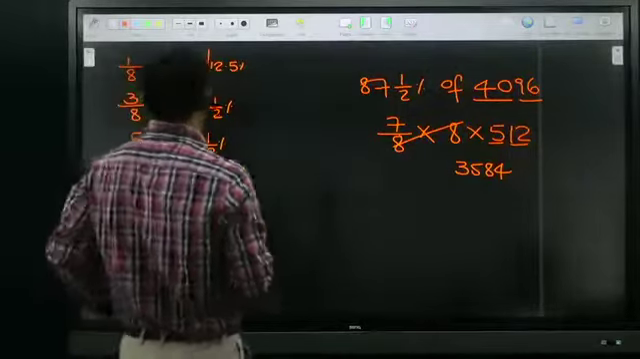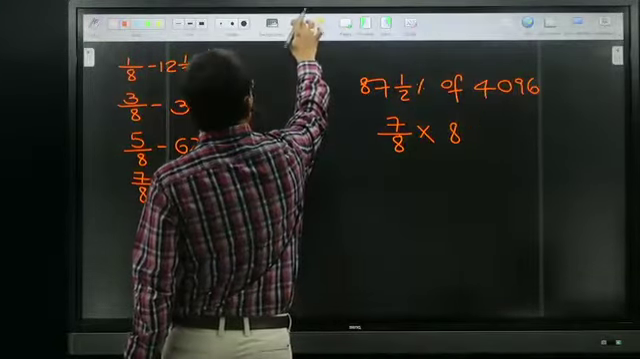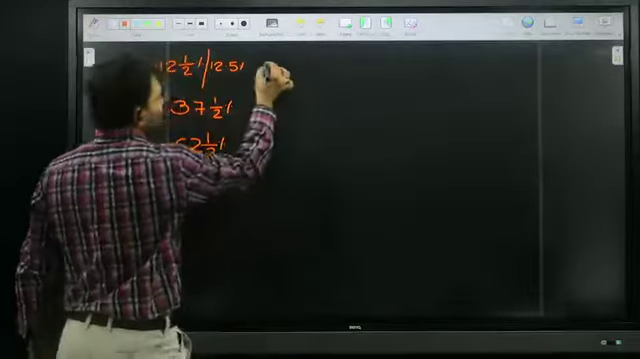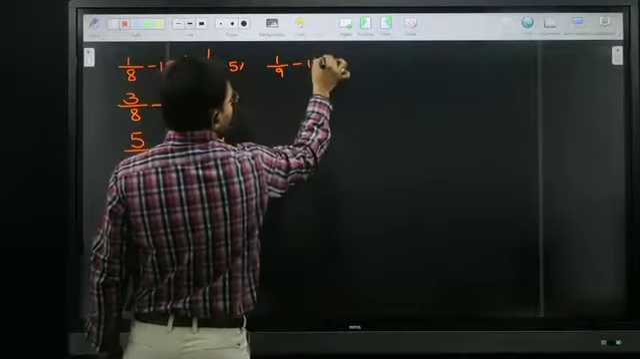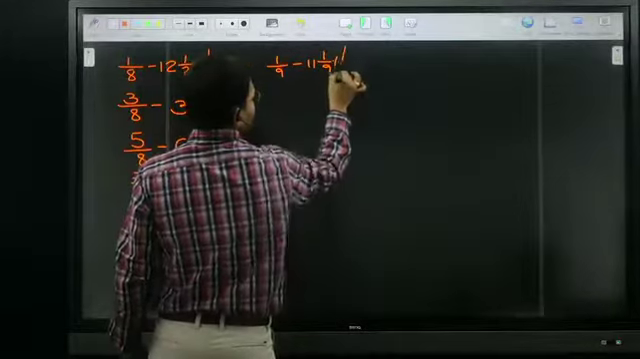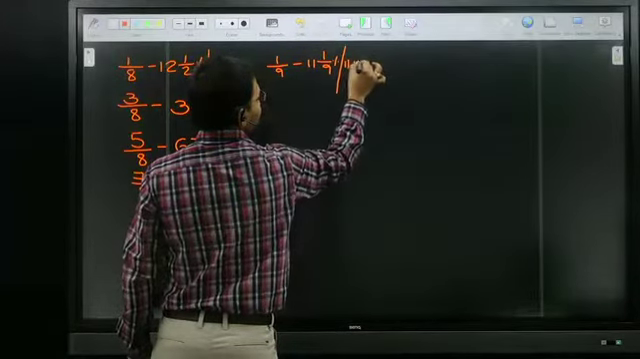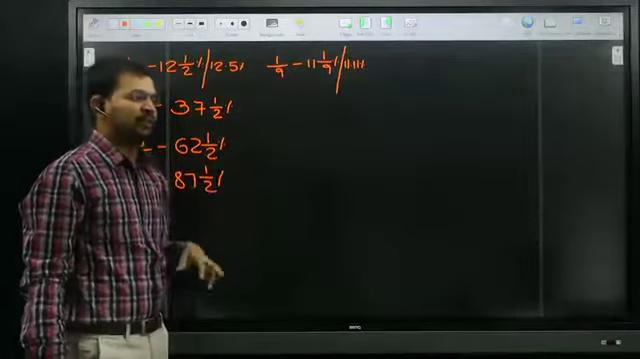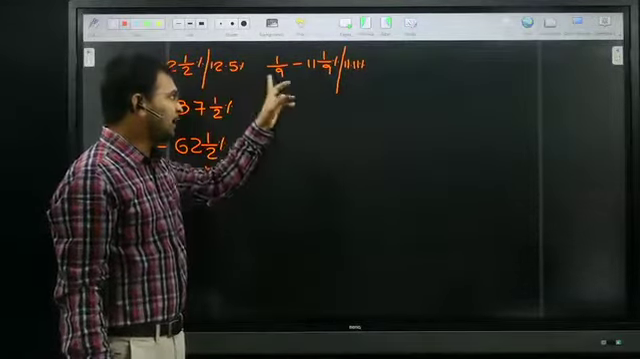Now, after completion of the 8 fraction, we go for the 9 fraction. Whenever 9 is in the denominator, look at me, 1 by 9 is nothing but 11.11 percentage. Simply remember, whenever 9 is in the denominator, 11 multiples are coming.